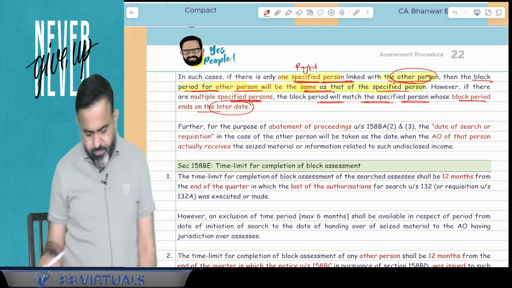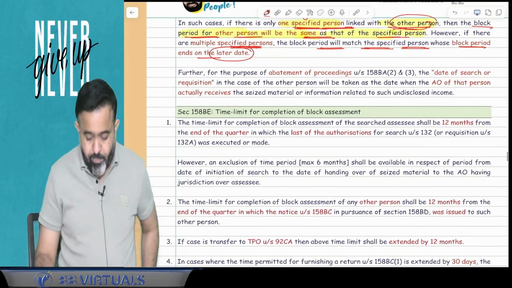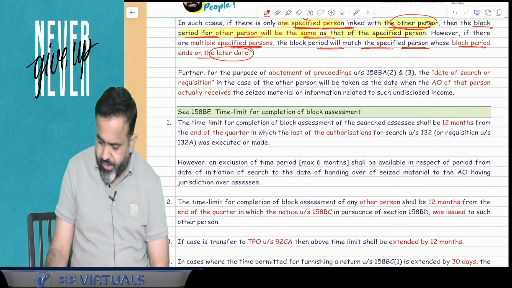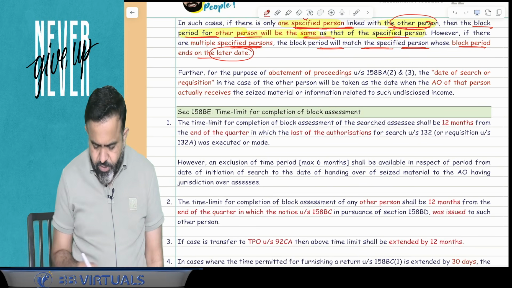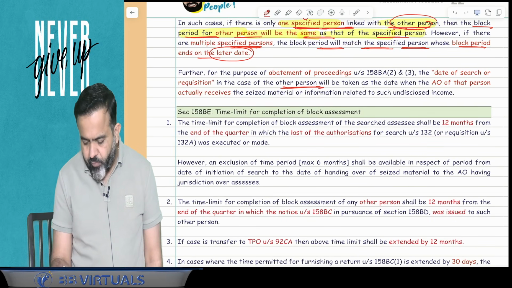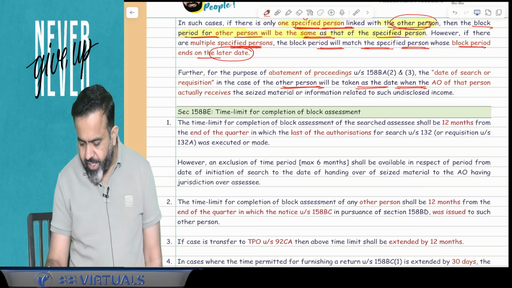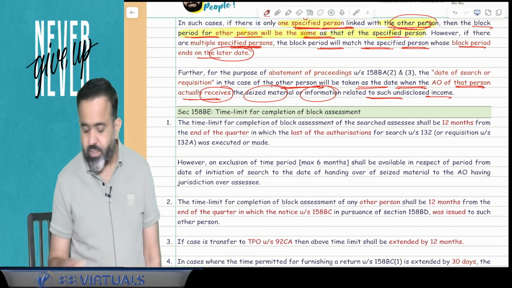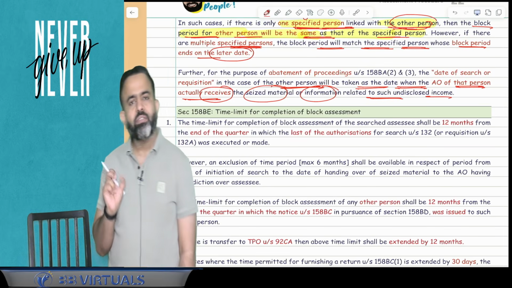Done. Now next part. Further, for the purpose of abatement of proceedings under section 158BA(2) and (3), the date of search or requisition in case of the other person will be taken as the date when the AO of that person actually received the seized material or information related to such undisclosed income. Now what is the meaning of that?